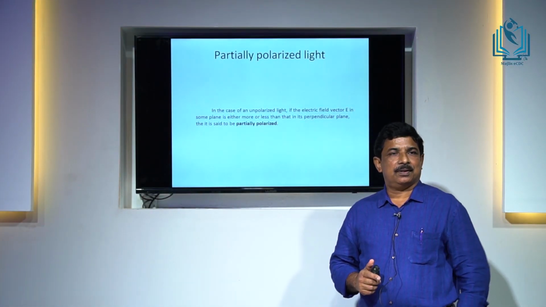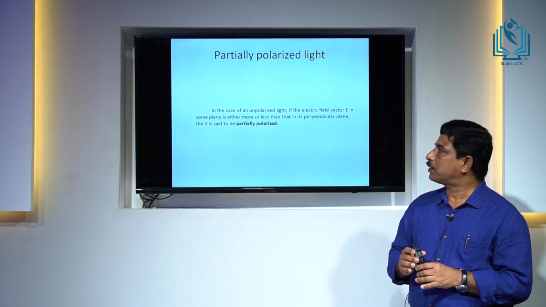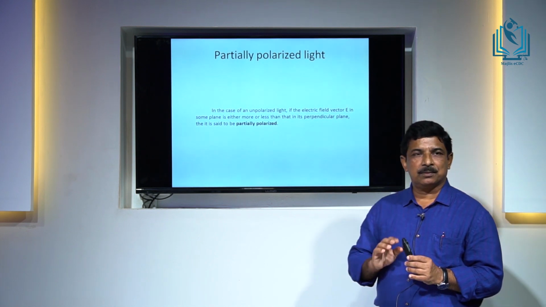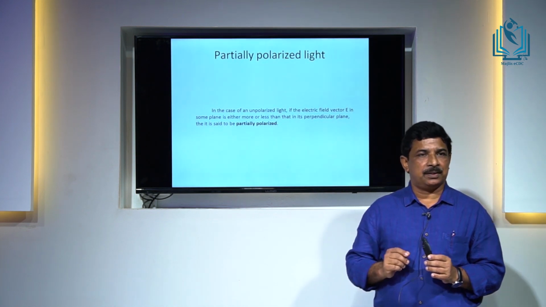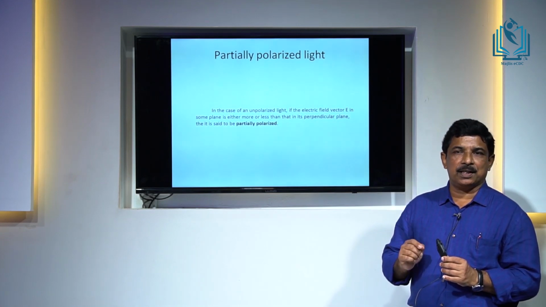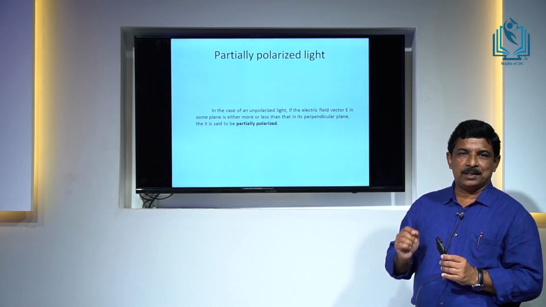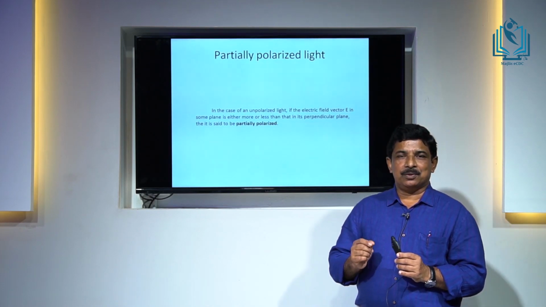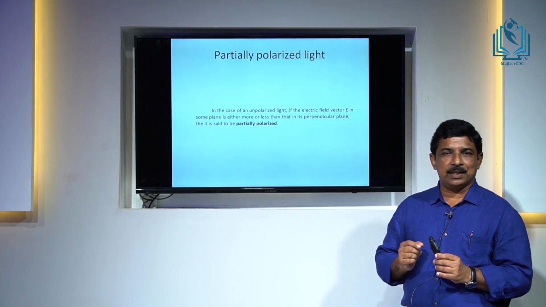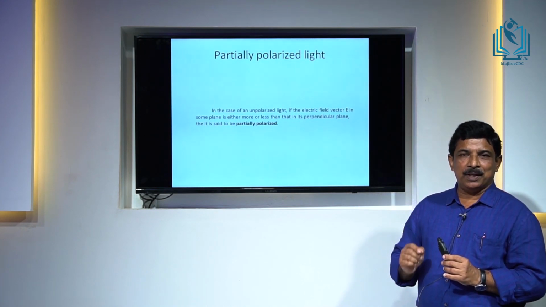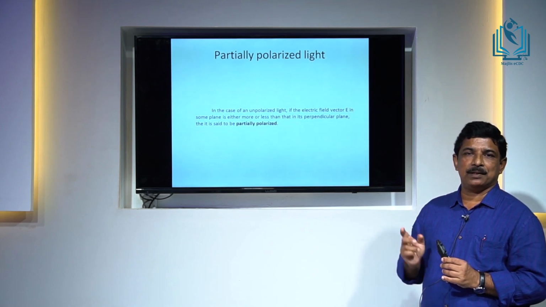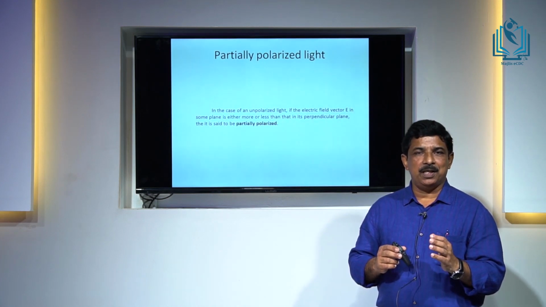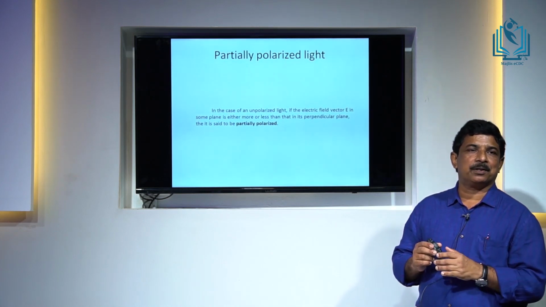Now, there is another term, partially polarized light. We discussed plane polarized light as well as non-polarized light. In non-polarized light, the electric field vibrations are randomly oriented. If light is propagated along the z direction, there will be electric field vibrations in the xy plane in all directions, and the magnitude of the electric field vector will be equal in all directions perpendicular to the direction of propagation.